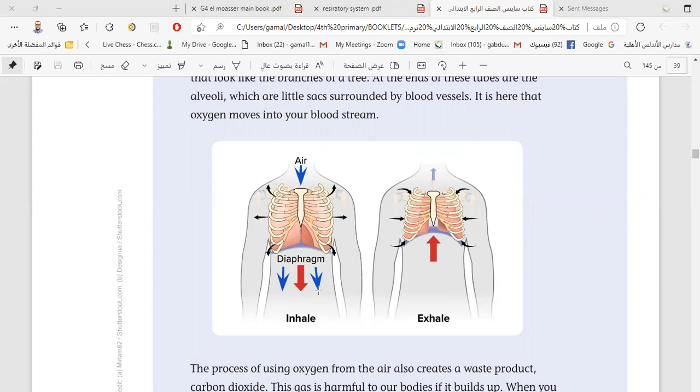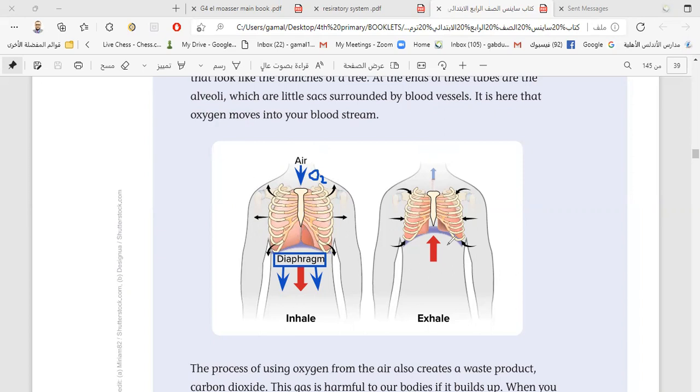This is because of the diaphragm contraction, لأن الدايفرام عمل contraction, it contracts, يعني عمل انقباض, and moves down, ويتحرك لأسفل, so the air can enter the lungs. This is the inhalation process. The air carrying oxygen gas, O2, can enter the lungs through the nose, then to the trachea, then through the two lungs.